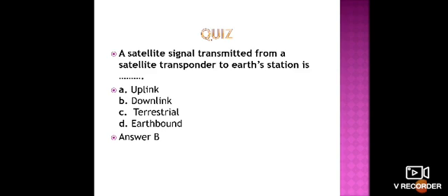When a signal is transmitted from the earth station to the satellite transponder, that signal is called uplink. So whenever the signal passes from the earth station to the satellite, it is called uplink, and whenever the signal is transmitted from the satellite to the earth station, it is called downlink. Okay, so this is the correct answer.